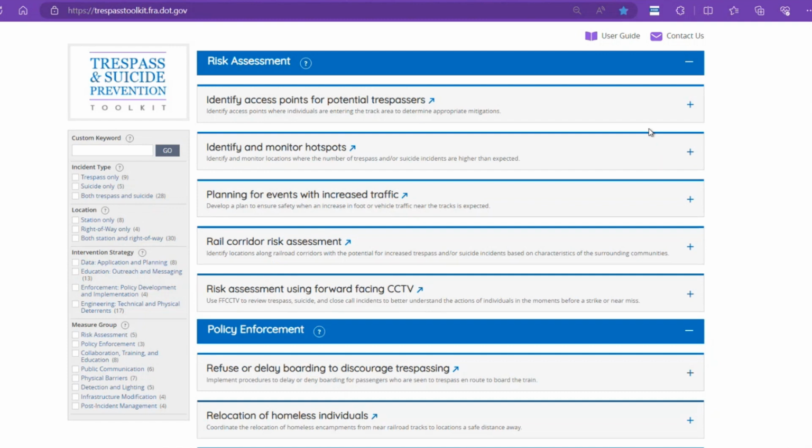Each of the items on the right represents a measure. The dark blue headings are the names of the groups with each of the measures that belong in that group listed below. Each measure has a short description to help add more context. Hovering over a measure will highlight it.